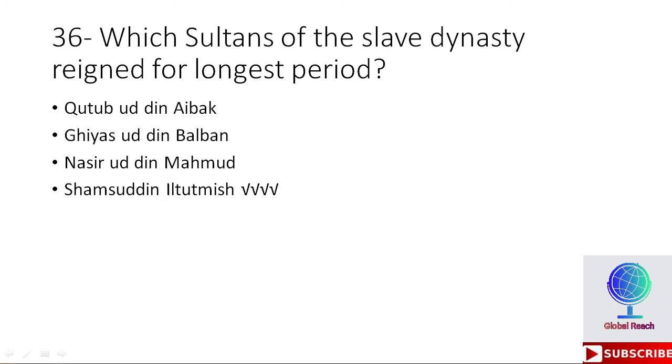Okay, 36th MCQ is, which sultan of the slave dynasty reigned for the longest period? Options are Qutbuddin Aibak, Ghiyasuddin Balban, Nasiruddin Mahmud, Shamsuddin Iltutmish. So the right option here is Shamsuddin Iltutmish, the sultan of the slave dynasty who reigned for the longest period.